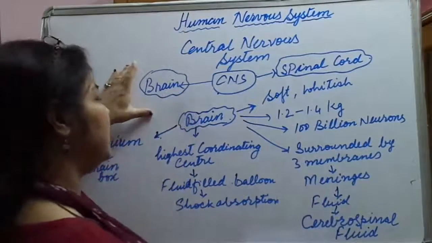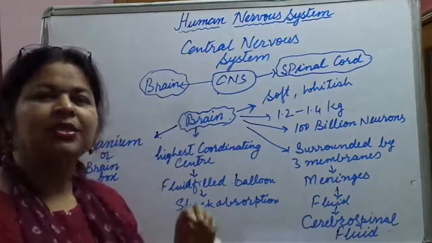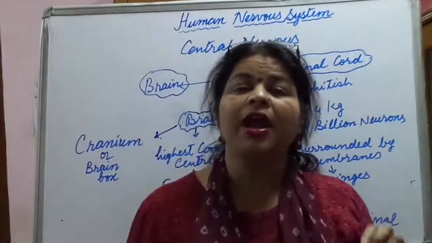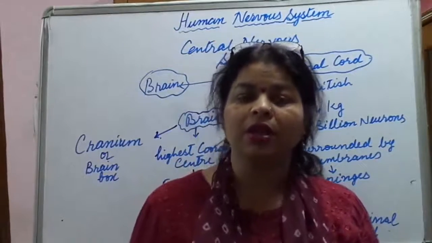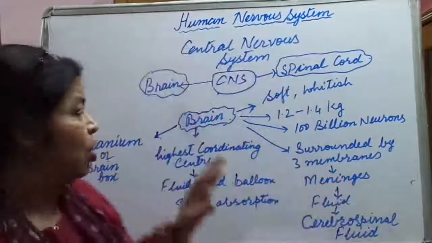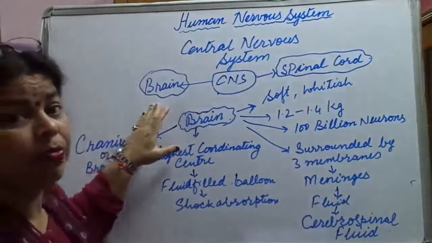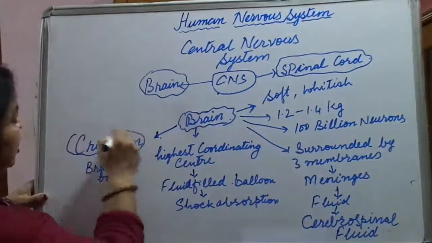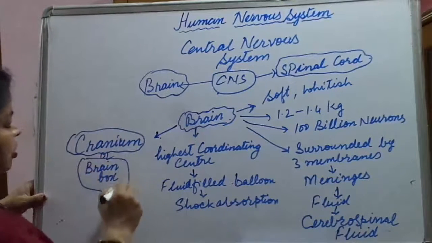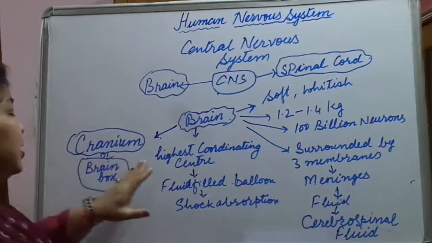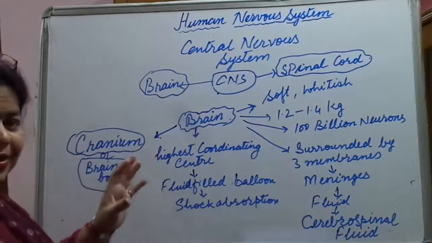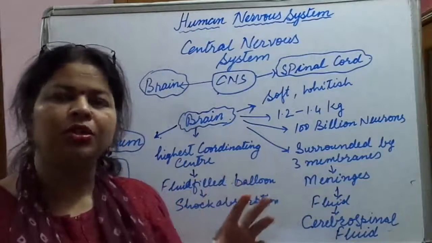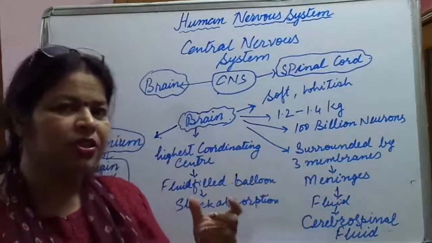Brain is covered in a bony box in the skull, in a cranial cavity in the head region of the skull. Now this cranium, or we also call it brain box. Either we call it cranium or brain box. Now this brain box or cranium is quite tough and hard, and it protects the brain from all sort of mechanical injuries.